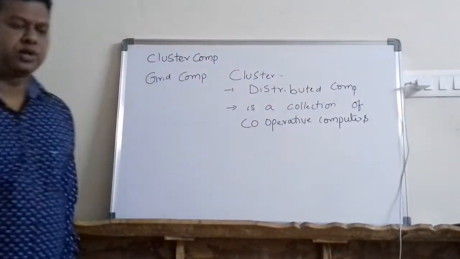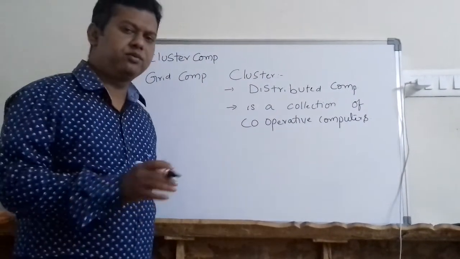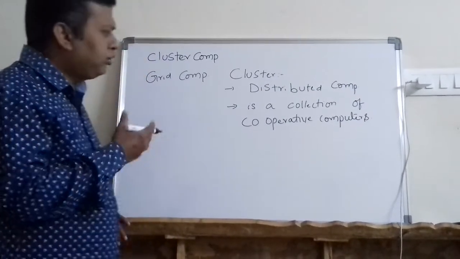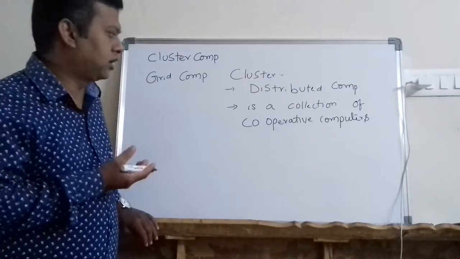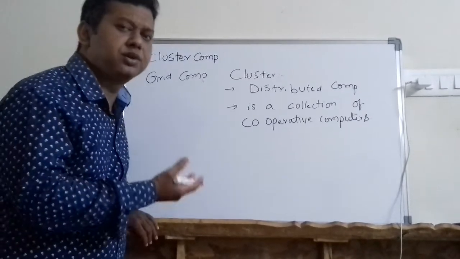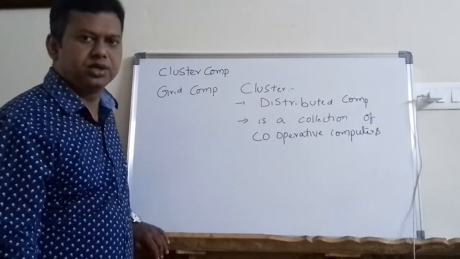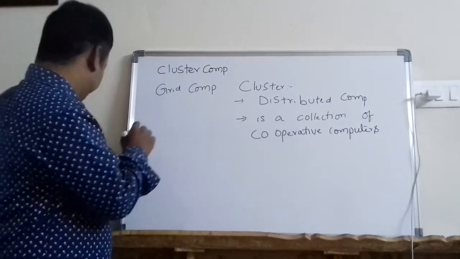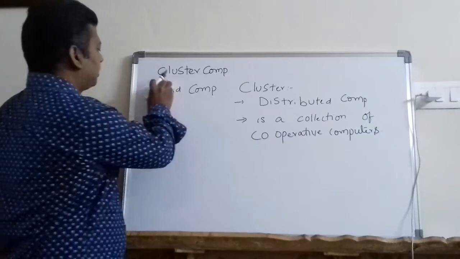Right. So cluster is a collection of cooperative computers which are used for computing purpose. So what do you mean by cooperative computers, and how is cluster computing different from distributed computing? So observe this, friends. We are discussing cluster.